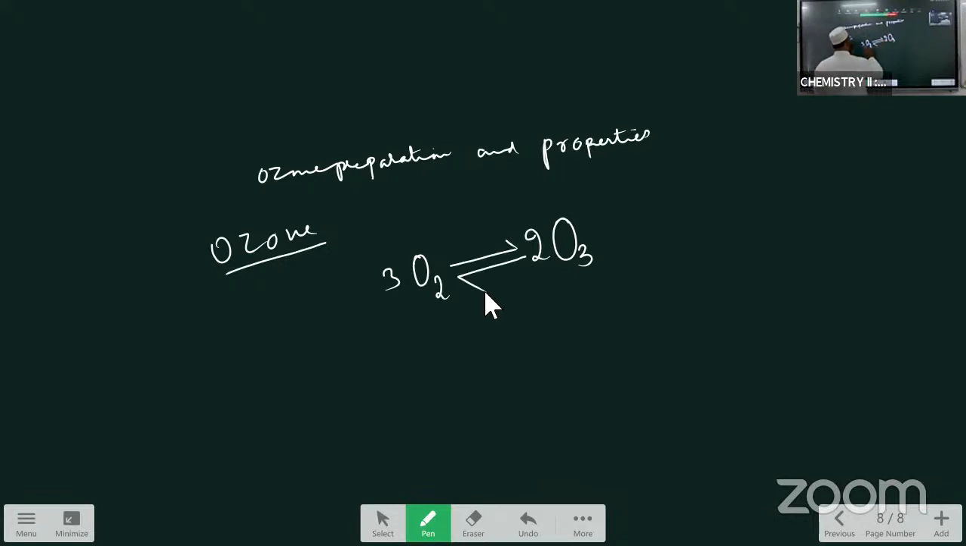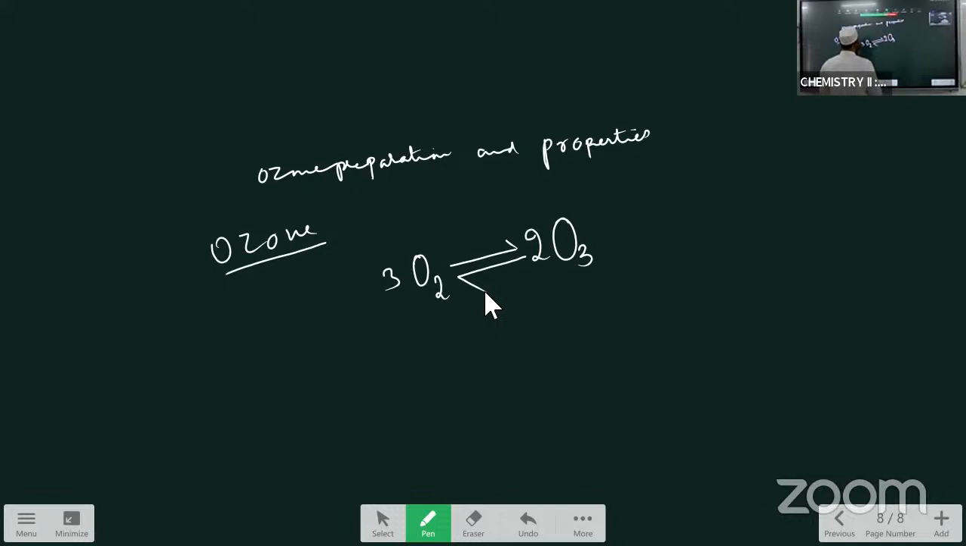Whenever the electric discharge is passed through the oxygen, when oxygen is subjected to silent electric discharge, some part of the oxygen is converted to ozone. So this is about the principle. You know that this is a reversible reaction and it is an endothermic process. According to Le Chatelier's principle, for the formation of ozone you have to use high temperature, and you have to mention clearly here that it is endothermic. Therefore high temperature is favorable for the formation of ozone.